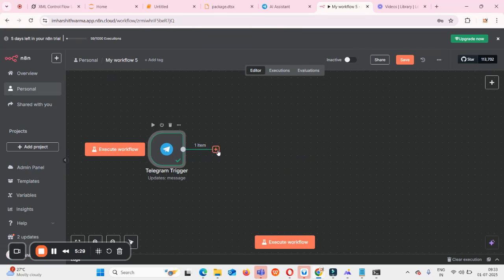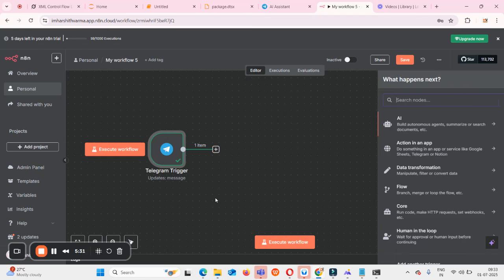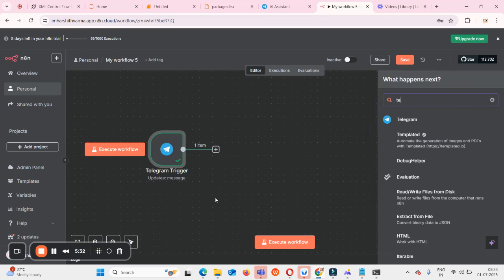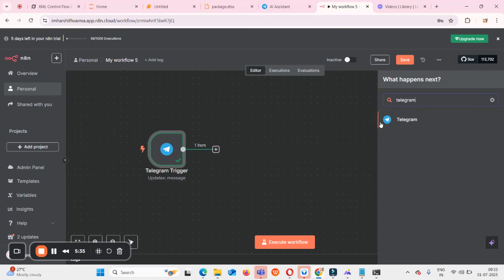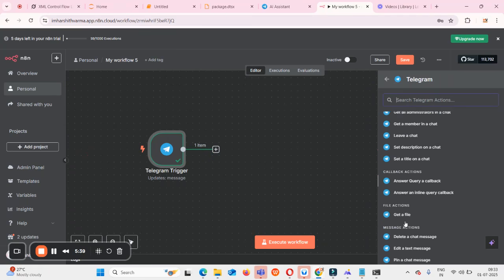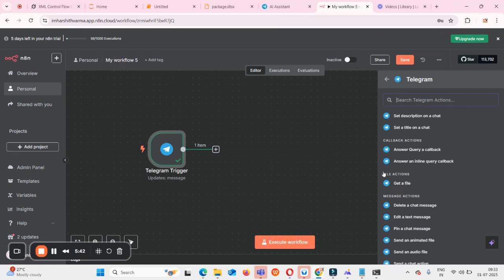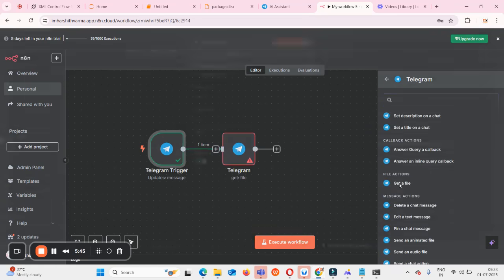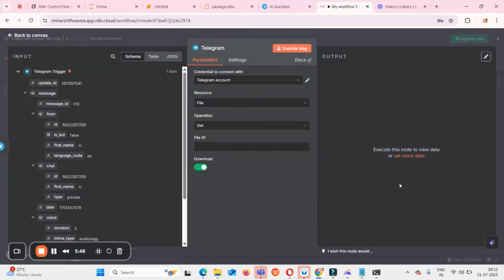For that, once again I have to select the next step as Telegram only. But this time, after selecting Telegram, we have to select one action, like file actions. In file actions we have a get a file, right? We have to click on this get a file. Using this only we can download the file which we got from our previous step.